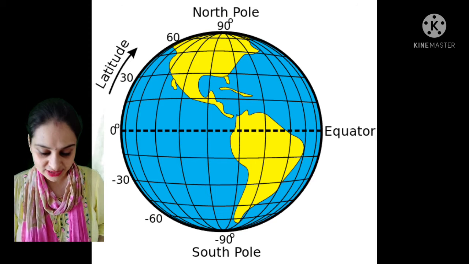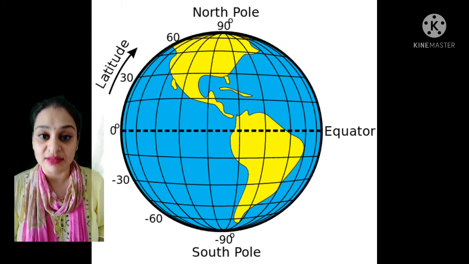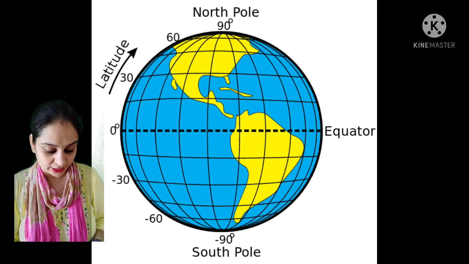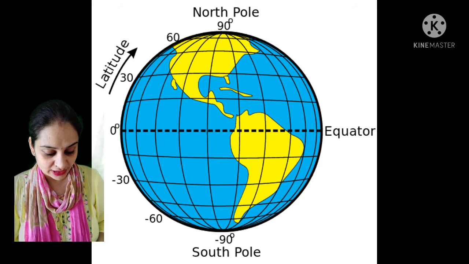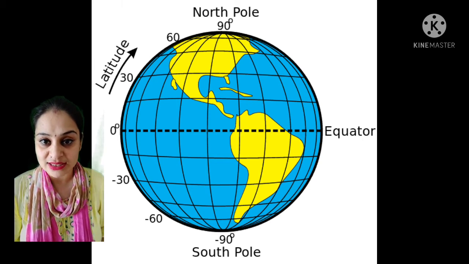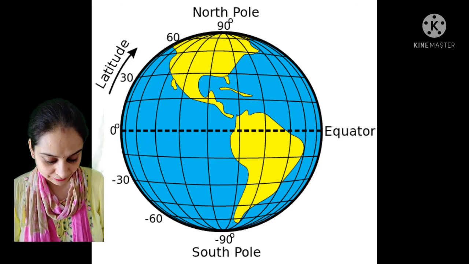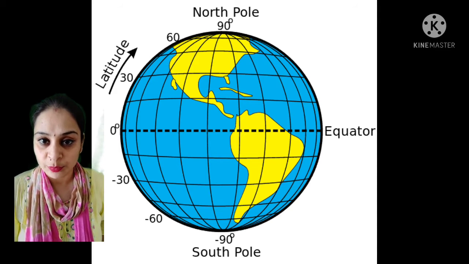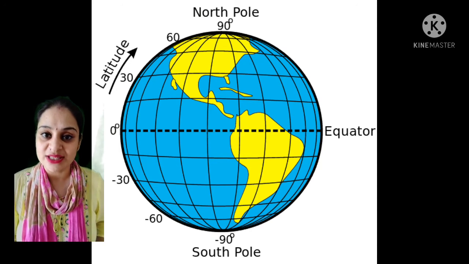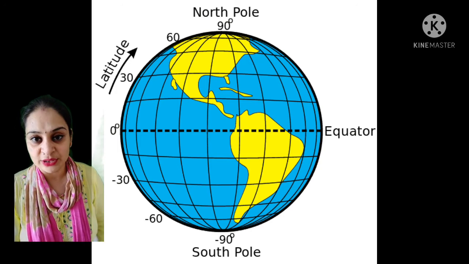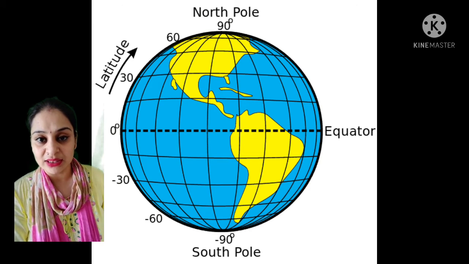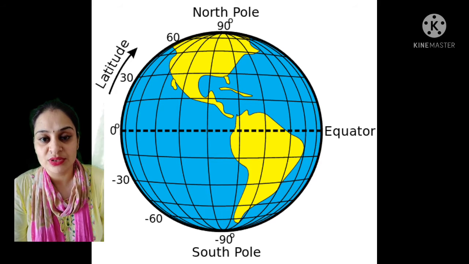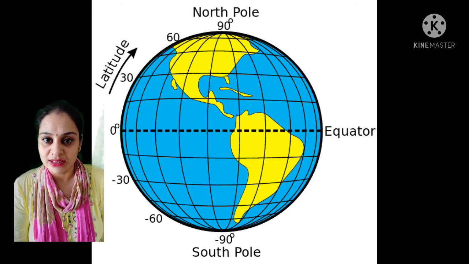The circle is largest at the equator, so the equator is the greatest circle on the earth, but at the pole it is merely a point. The lines are marked off at an interval of 1 degree north and south up to 90 degrees. So there are a total of 90 lines of latitude up to the North Pole and 90 latitudes up to the South Pole. So the total number of latitudes is 180, but the equator is also known as 0 degree latitude. So the sum total of latitudes is 181.